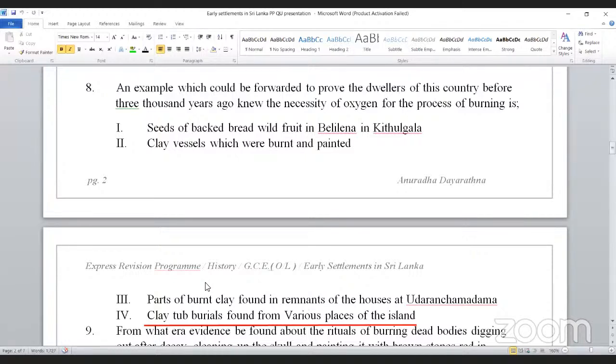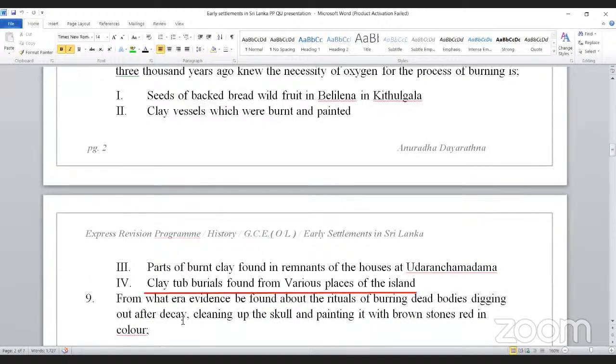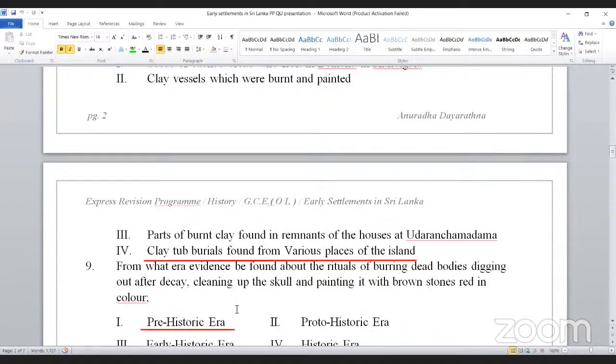From what era did we find evidences about the rituals of burying dead bodies, digging out after decay, cleaning up the skull and painting it with brown stones, red in color? The three types of burials of the Stone Age man. What is the phrase? Prehistoric era, not proto, in prehistory.